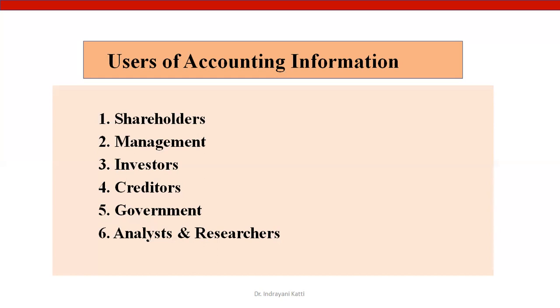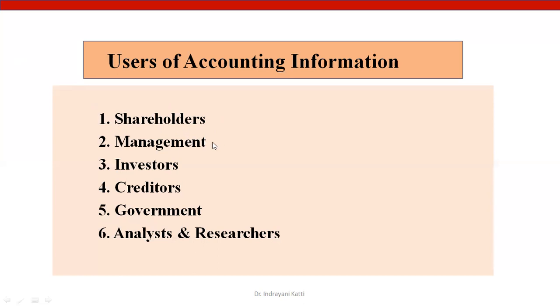Who are the users of accounting information? The first category is shareholders, the owners of the company. They must know the position of the company and the ultimate result, whether they have incurred a loss or earned a profit. That should be assessed and known by the shareholders, which is why they make use of the accounting information.